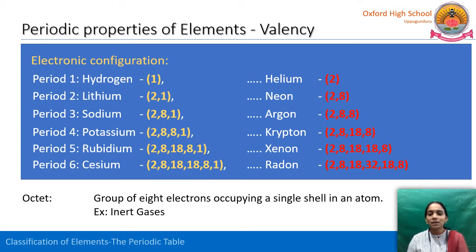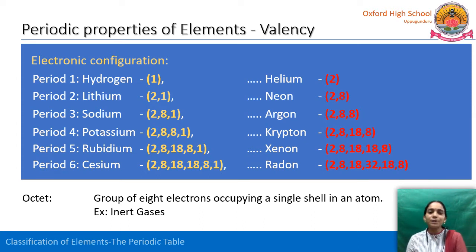Whereas for xenon and radon, if we observe the electronic configurations and their outermost shell, the outermost shell is filled with 8 electrons. All those inert gases have 8 electrons in their outermost shell. So there is no free electron. So all these inert gases are very stable and very least reactive, because there is no free electron to participate in the chemical reaction. Likewise, all the elements in our periodic table also try to possess this stable electronic configuration. For that reason, they participate in chemical reactions to get the stable electronic configuration.